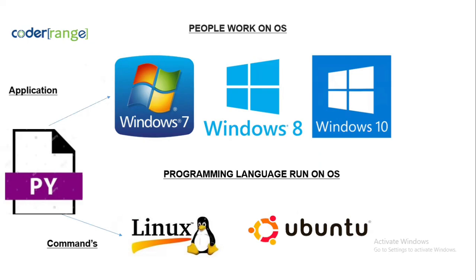Coming to real world examples, today people work on various operating systems: Windows, Linux, Ubuntu. Yes or no? Anywhere, a Python file will work, because a Python file is opened with the help of some application. That application can be installed on any OS, and you can run it and execute the program.